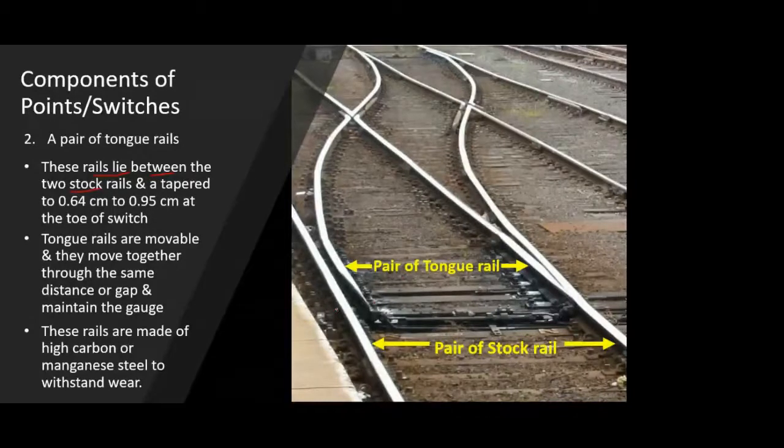So as you can see on the right side, these are the stock rails, the extreme left and extreme right, and in between those stock rails you have this pair of tongue rails, which at the starting point are a bit tapered, and as you go towards the crossing side, the width of the head of the rail goes on increasing, and then it takes the same width as the head of the stock rail.